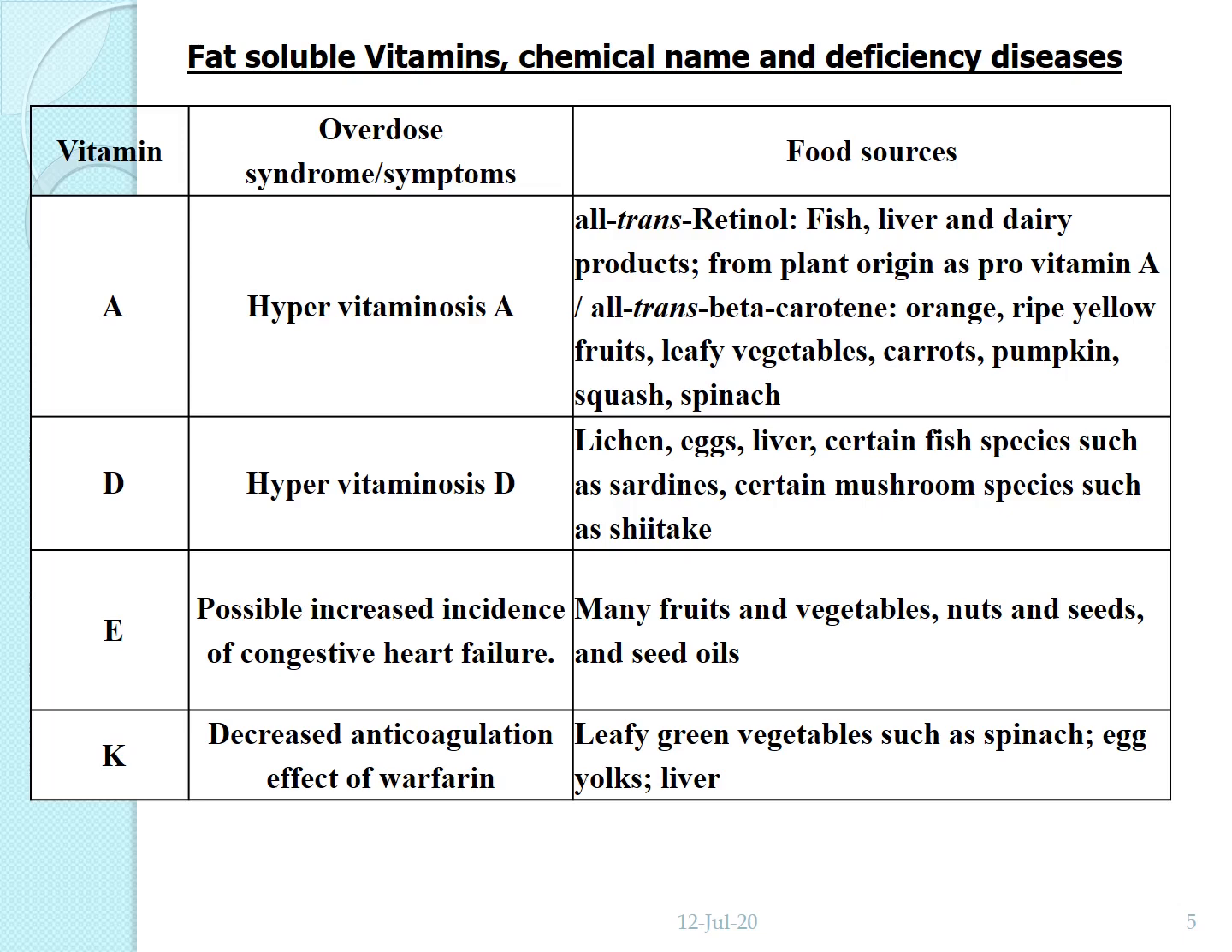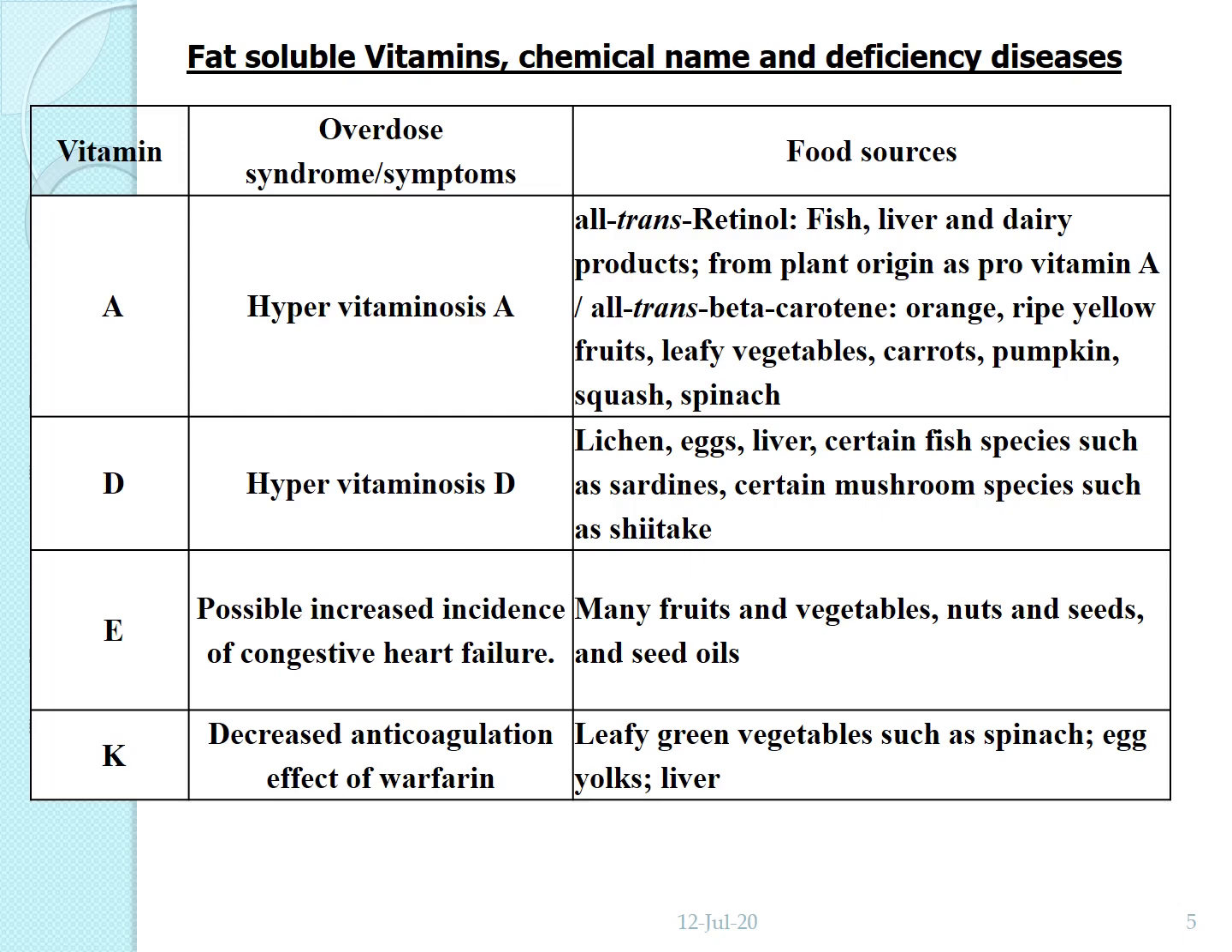Then vitamin D. Overdose results in hypervitaminosis D, and it is especially seen in mushrooms and in lichen. Lichen is the association of fungi and algae. And then eggs. Vitamin D is absent in egg white. It is only present in egg yolk, the yellow colored egg yolk. Then liver, certain fish species such as sardines. Then mushrooms, it is present in shiitake mushrooms.